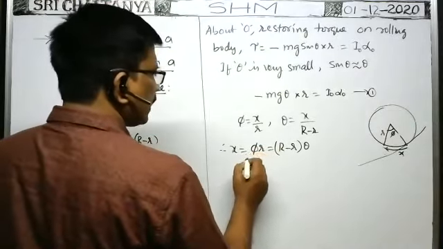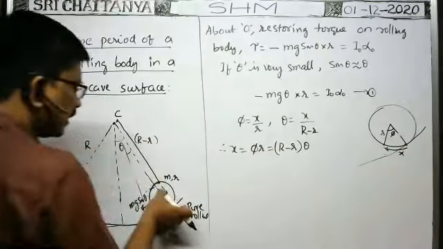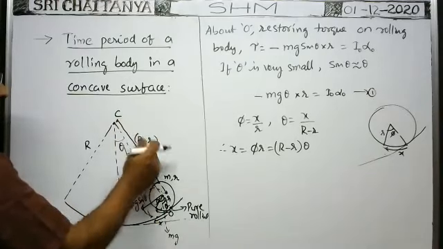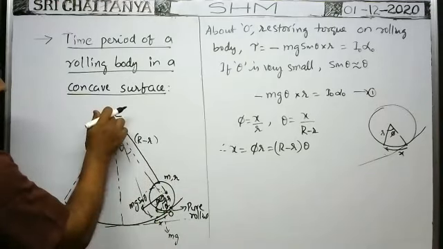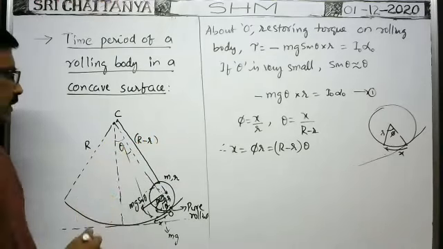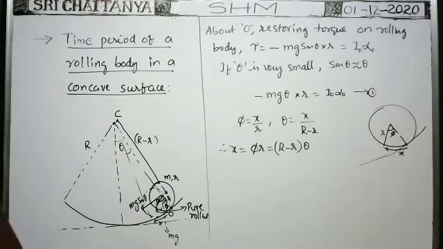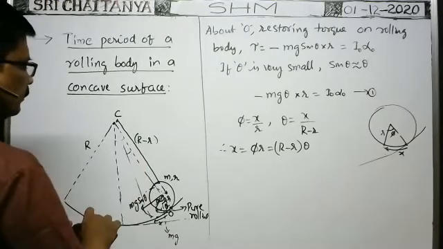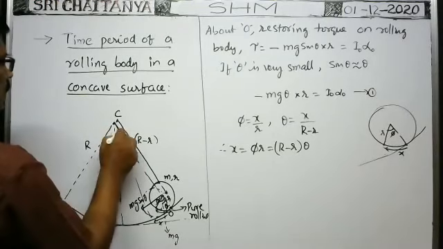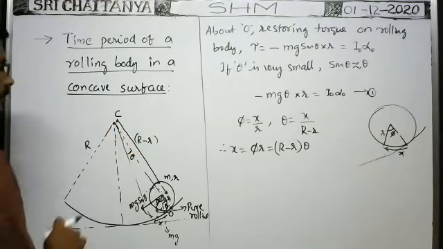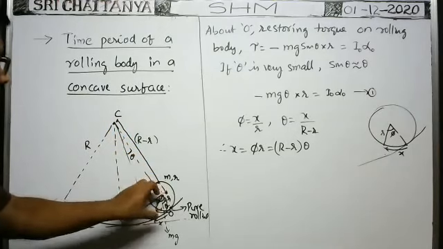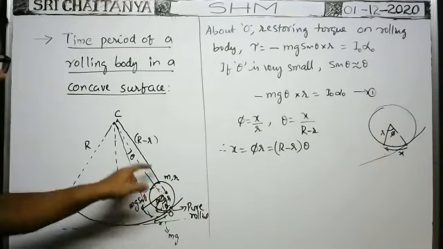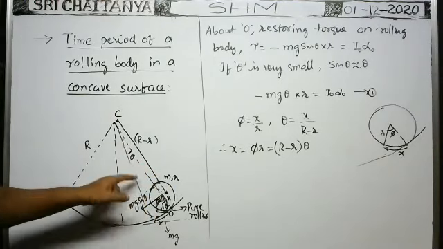here you differentiate them with respect to time, because in time t seconds, if it turns through an angle phi, at the same time the center displaces about the point C through an angle, say theta. This angle is theta, not this total angle. Whenever it turns through an angle phi, the center about the point C turns through an angle theta.